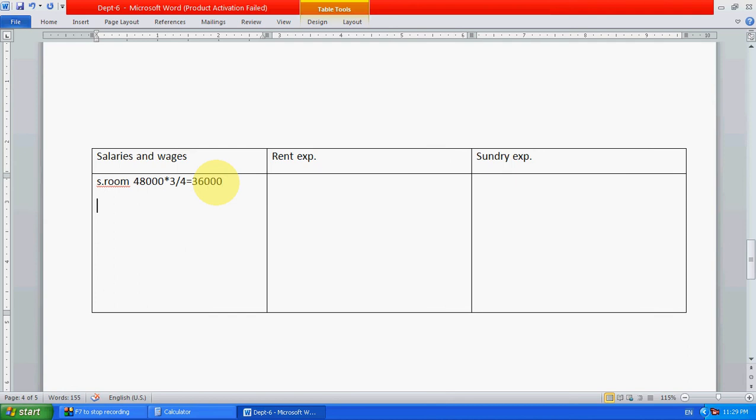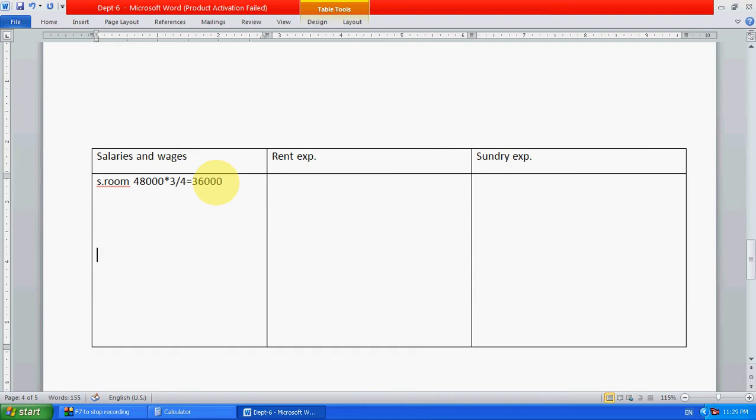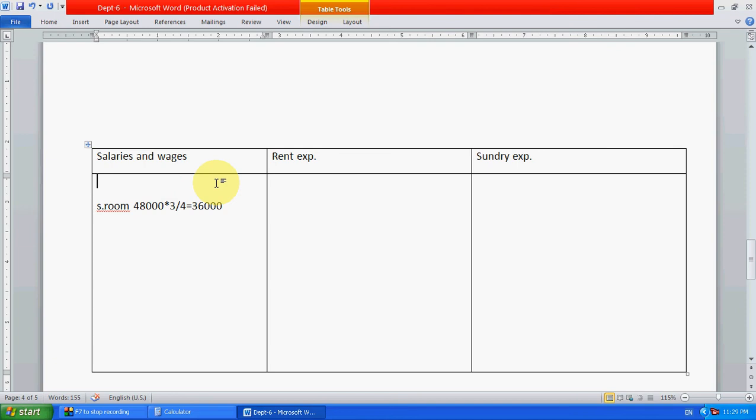Now first we write the workshop. Workshop means 48,000 into 1 divided by 4, we will get 12,000. So 12,000 for workshop. Showroom is 36,000.